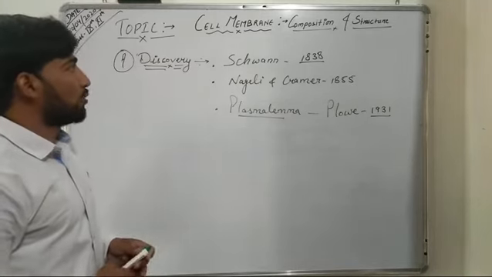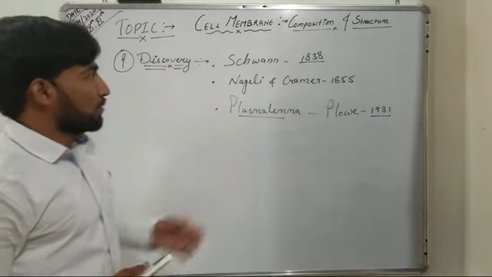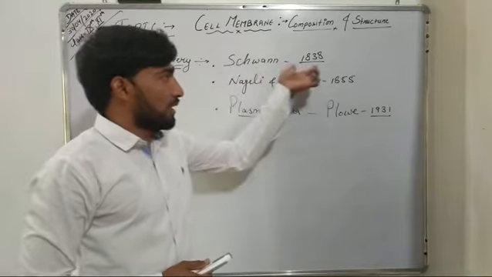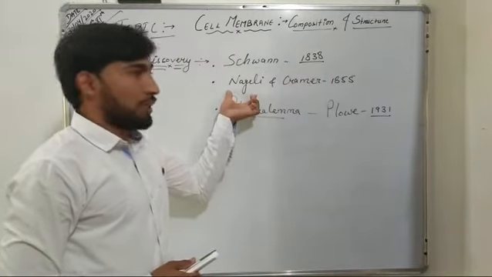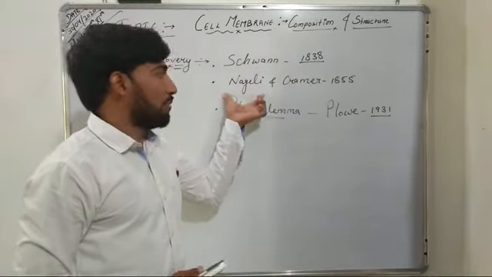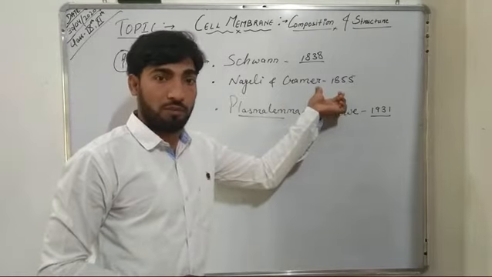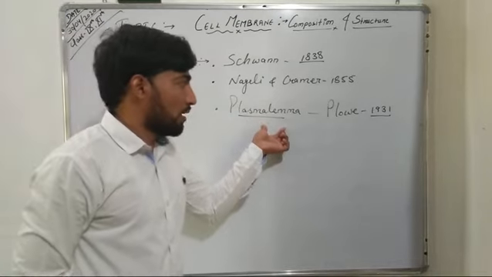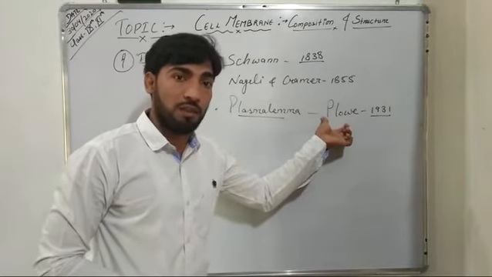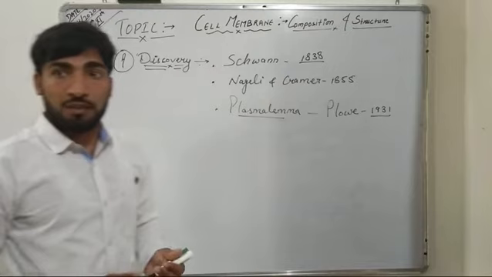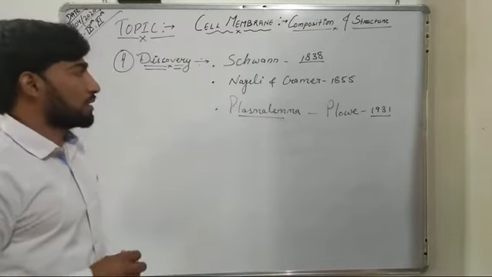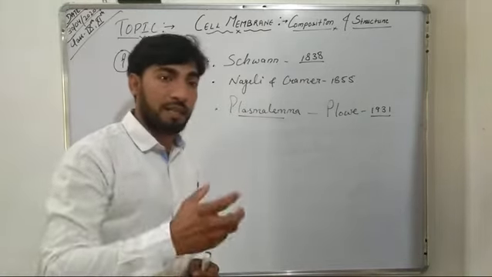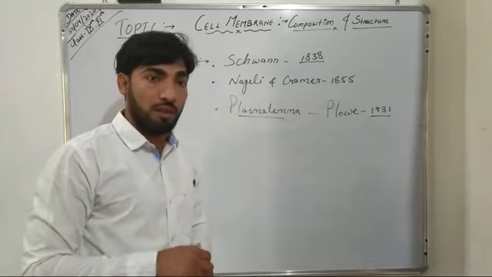So this cell membrane is usually the external covering in case of plant and animal cells that encloses the cytoplasm, and it was first discovered by Schwann in 1838. It was named as cell membrane by Naegeli and Kramer in 1855, and it was also called as plasmalemma by Plough in 1931.